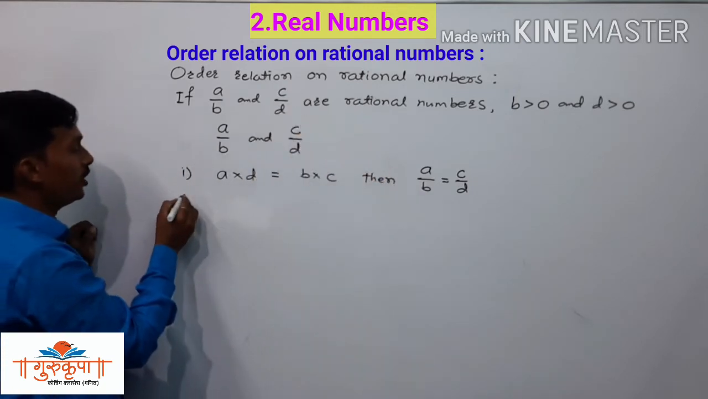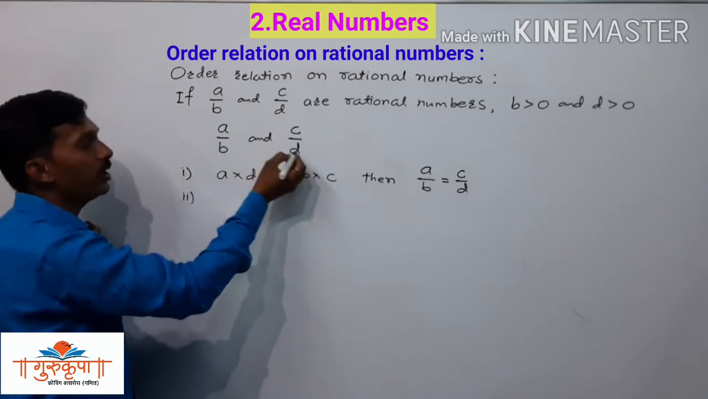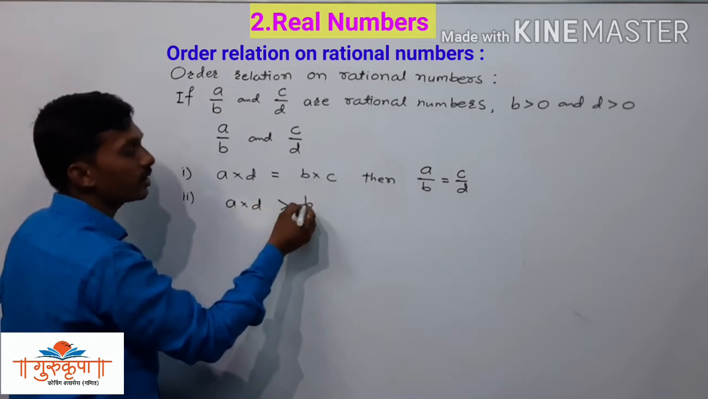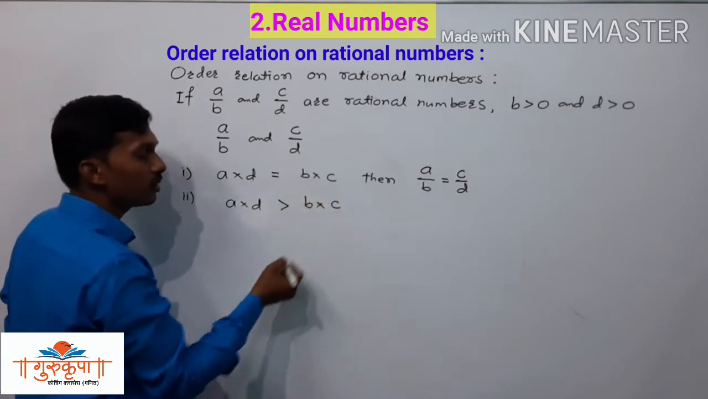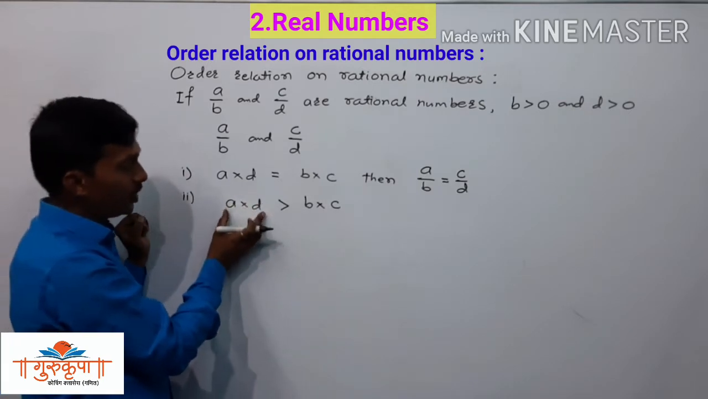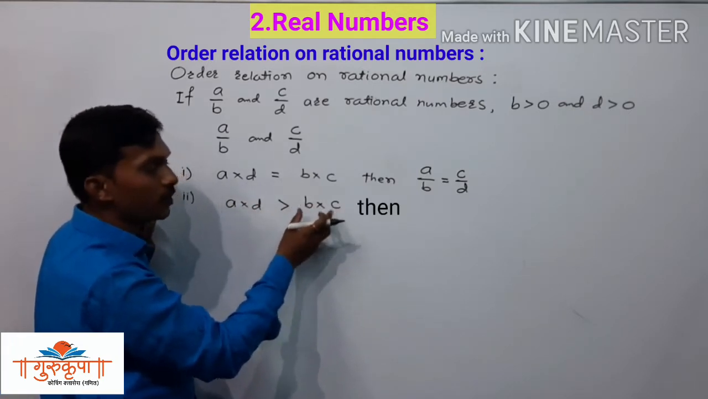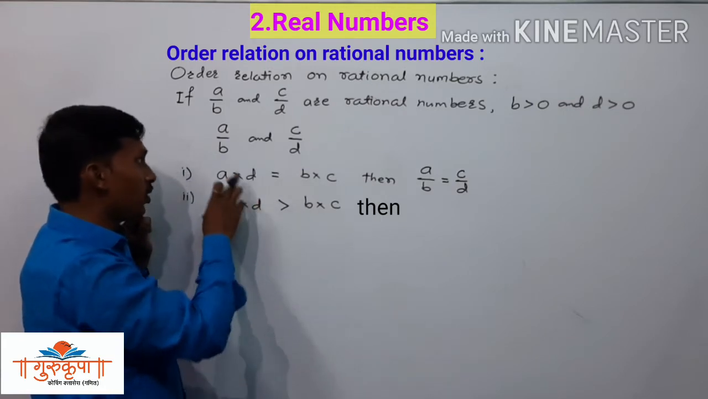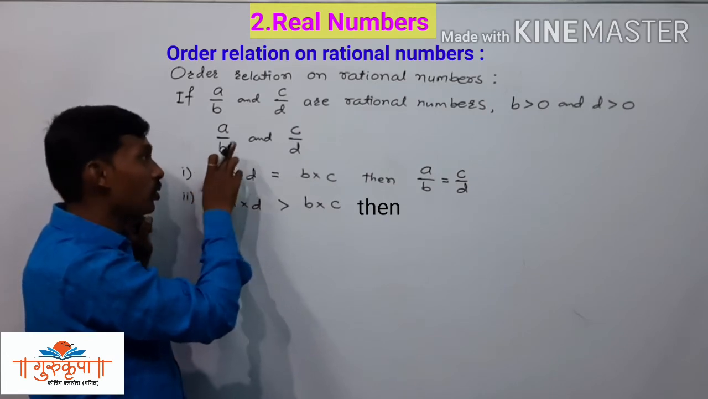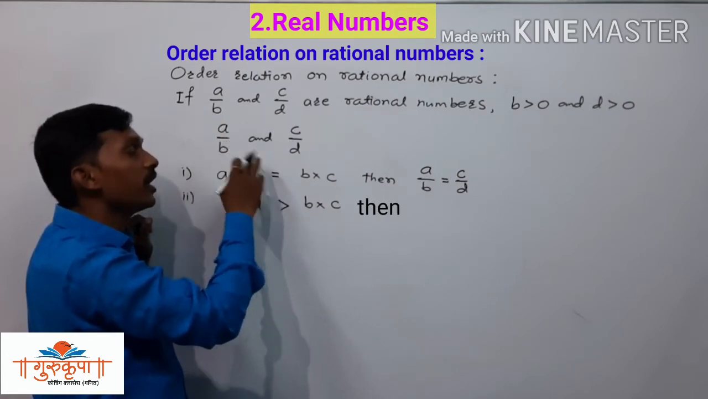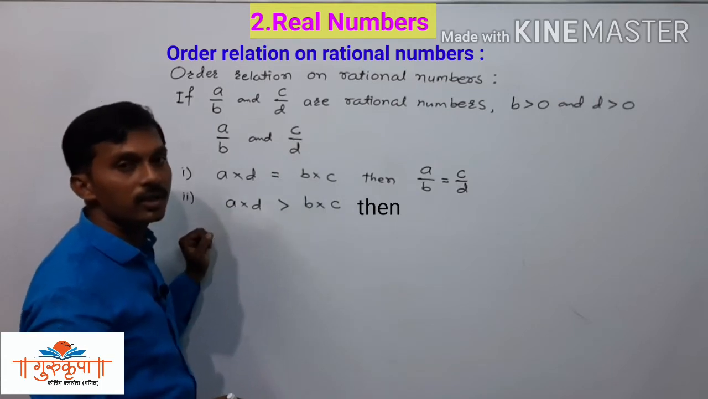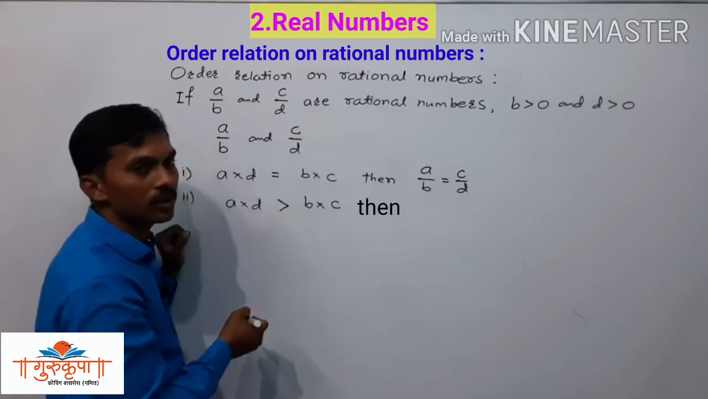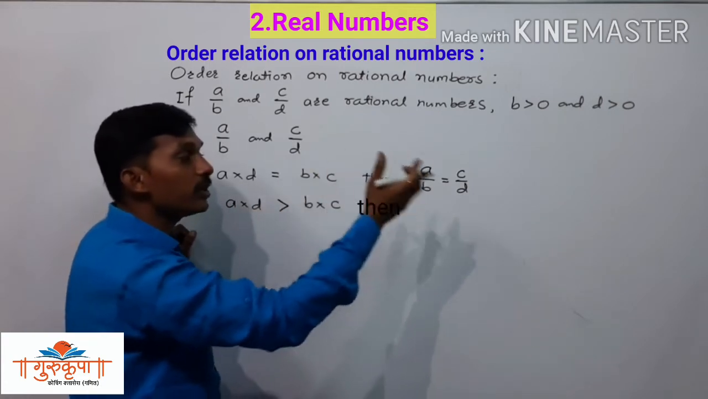And now suppose for the second condition, the cross products are A into D and B into C, but here A multiplied by D is greater than B multiplied by C. Suppose the left side's product is greater and the right side's product is smaller. At that time, since the product of the left side is greater, the number at the left side is greater and the number at the right side is smaller. That we have to remember. See the relationship between the cross products. The same relation is there between these two numbers.